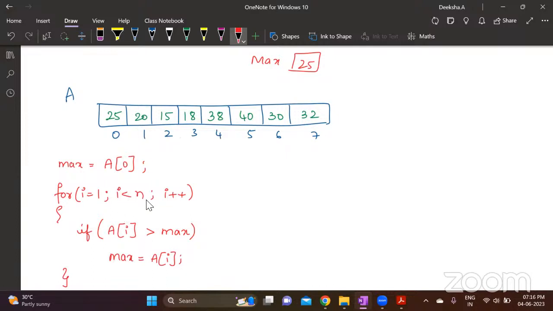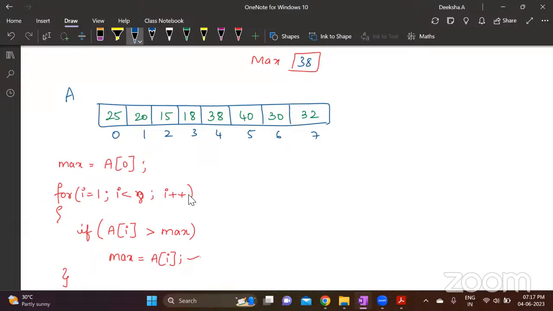Is 2 less than 8? Yes. So we come here at A2. Do I have a number greater than max? No. Again, I gets incremented. At A3, do I have a number greater than this max? No. Again, I becomes 4. At A4, do I have a number greater than max? Yes. So this will be executed. What is it? AI is copied to max. So here now we will override this with 38.